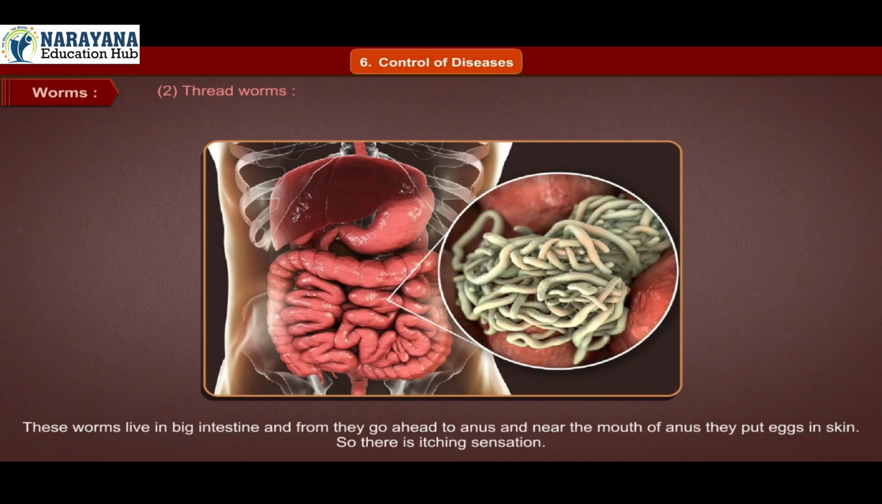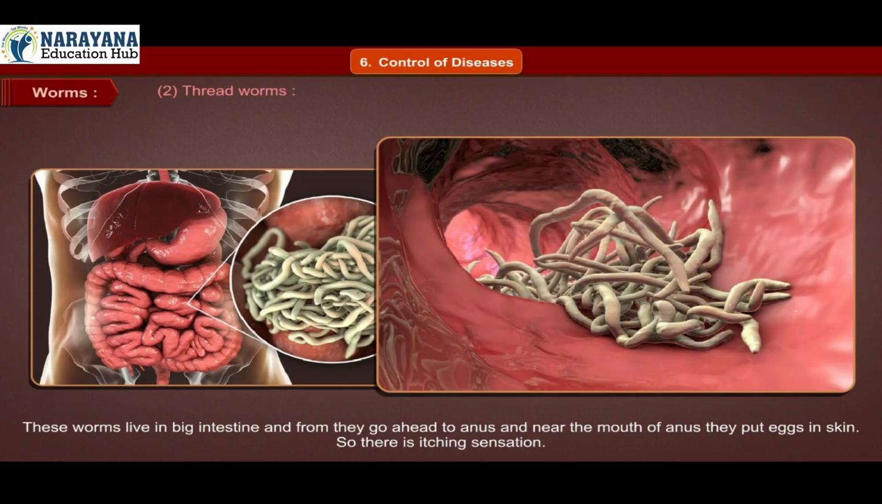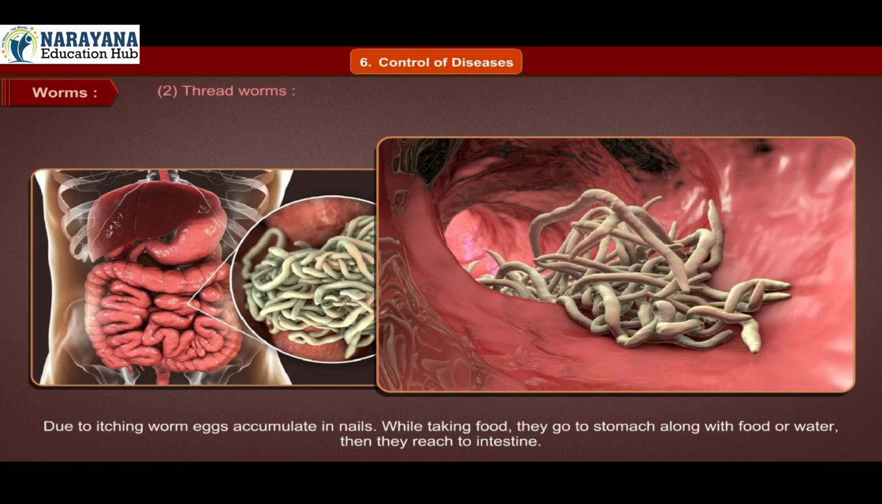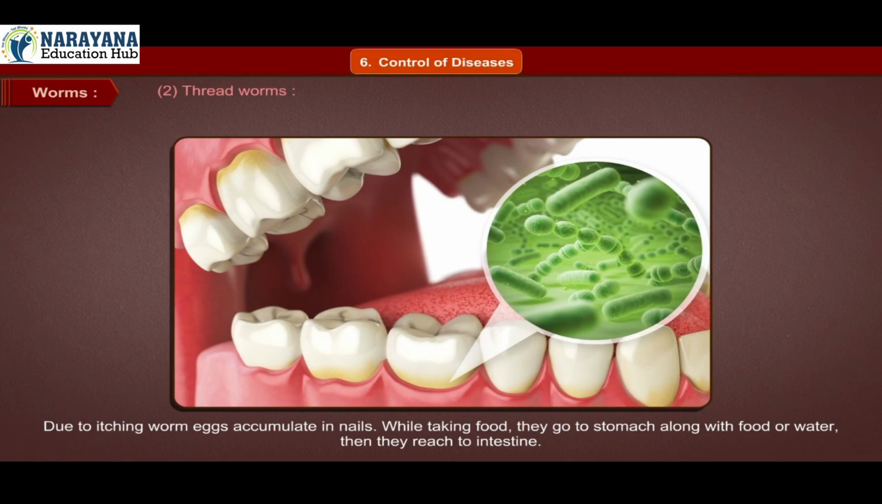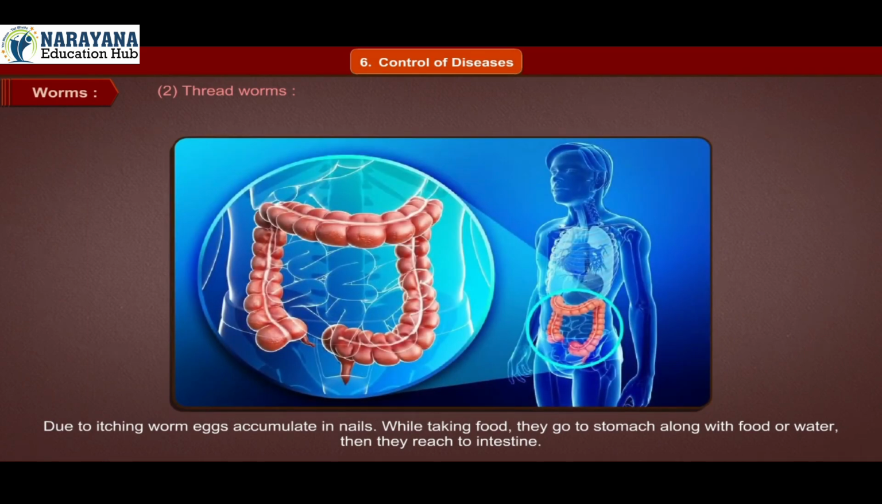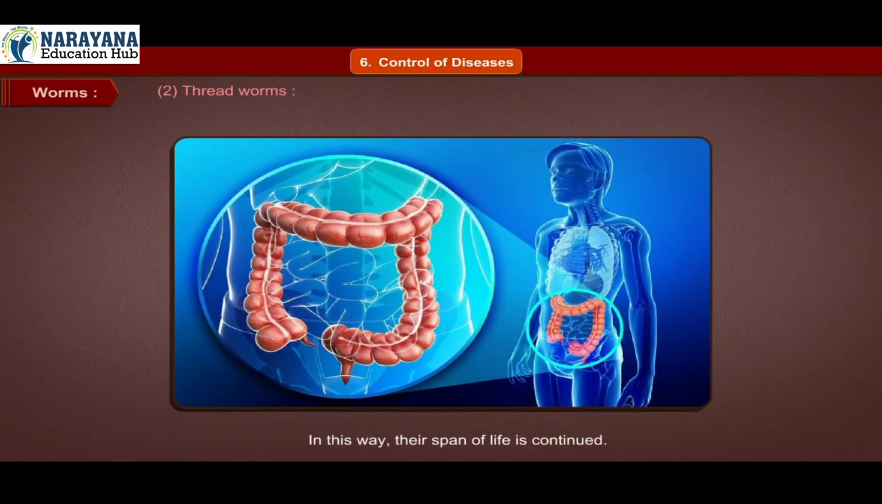These worms live in the big intestine and from there they go ahead to the anus, and near the mouth of the anus they put eggs in the skin. So there is itching sensation. Due to itching, worm eggs accumulate in nails. While taking food, they go to the stomach along with food or water. Then they reach the intestine. In this way, their span of life is continued.